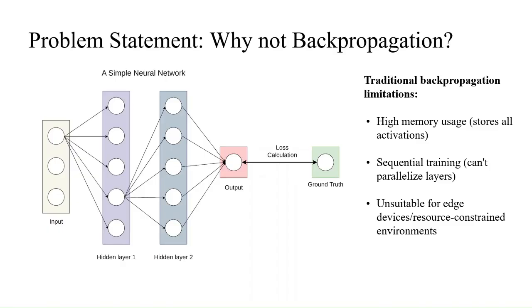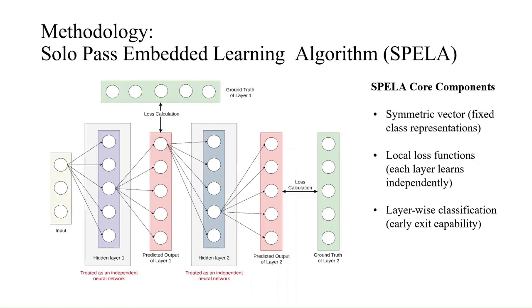First of all, it requires high memory usage because it needs to store all the activation vectors during the forward pass so that they can be used for gradient calculation in the backward pass. And besides, we cannot train all layers in parallel because training a particular layer requires gradients calculated from the previous layers. These issues make the traditional backpropagation approach unsuitable for edge devices or resource-constrained environments.